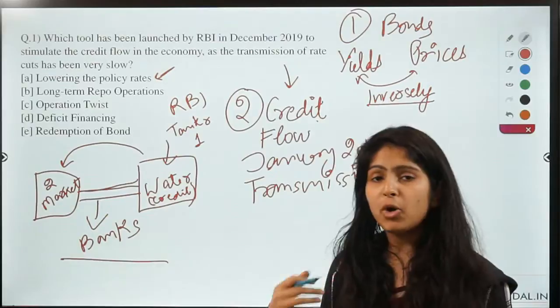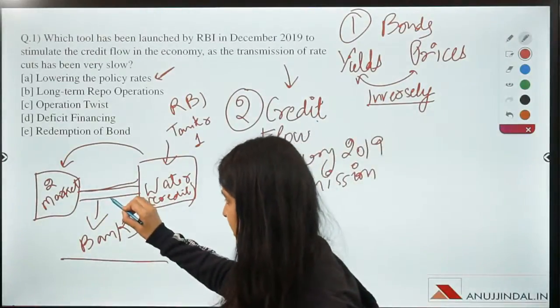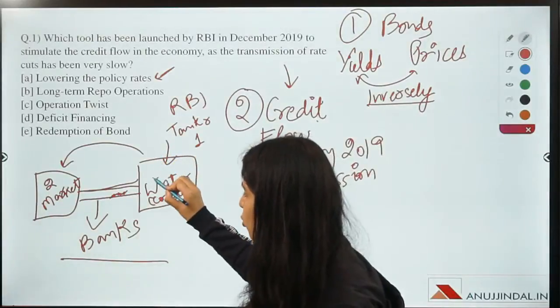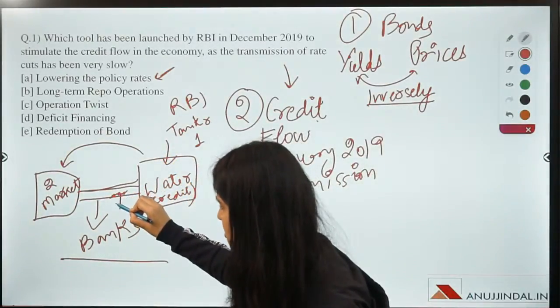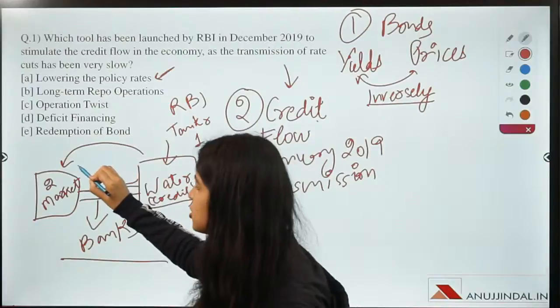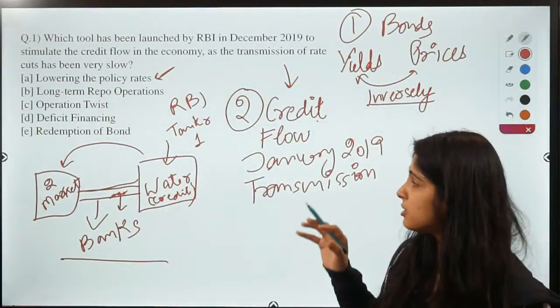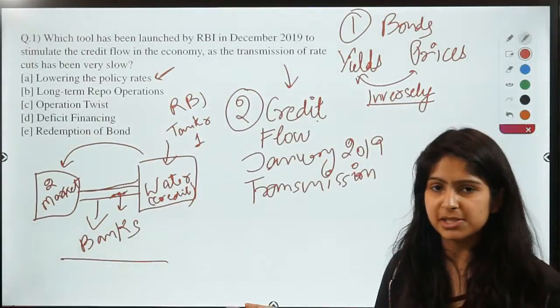But what happens if there is a crack in this pipe? All the water that tanker 1 will transfer, it will leak through this hole and it will not reach the market or tanker 2, right? So this is what is happening in the current economic situation.